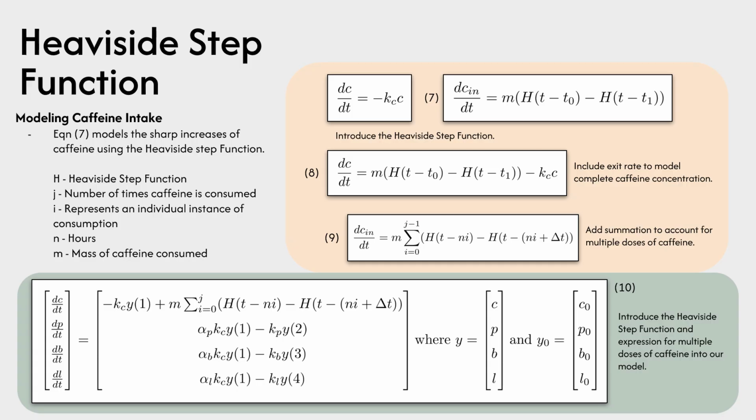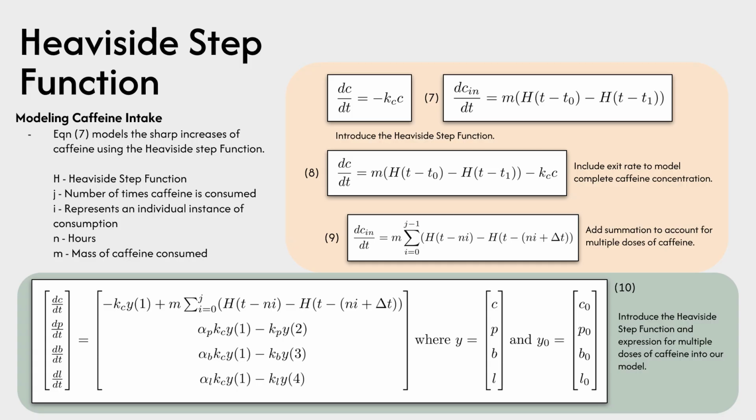Our current model assumes that the person already begins with caffeine in their body and that they consume no more caffeine following this time period. This, however, is not accurate to reality. Instead, people typically consume caffeine over a somewhat short period of time, typically between 30 minutes and an hour, and as such, we need to model this effect of consumption.